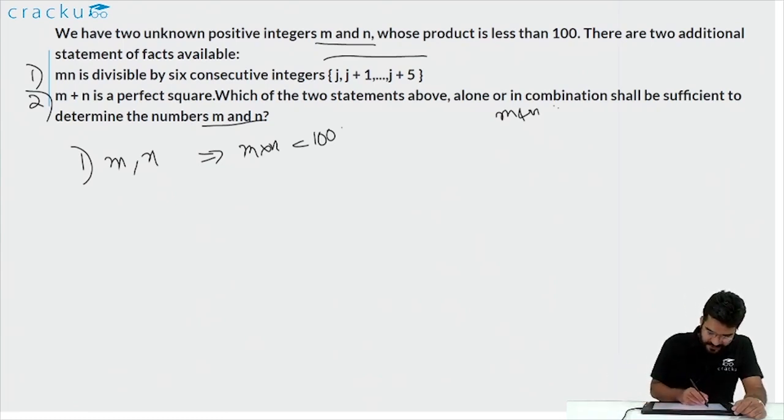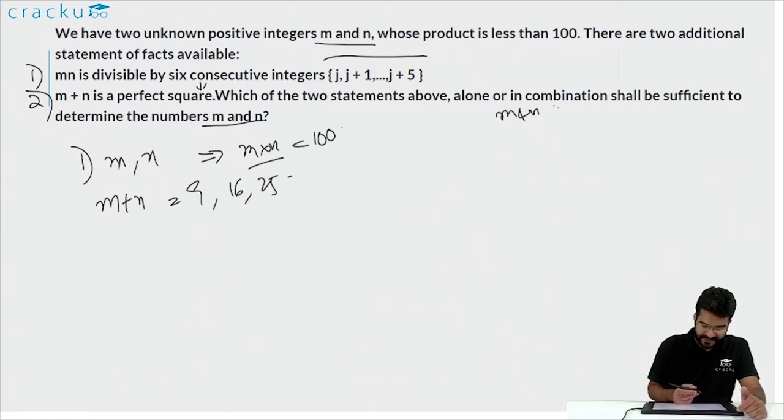So let us first use only the second statement, that is m plus n is a perfect square. Using this, we can't really go anywhere because we just know that m into n is less than 100. So m plus n can actually be 9 or 16 or 25. It can be any perfect square. We can easily find two integers m and n such that m plus n is a perfect square and their product is less than 100.